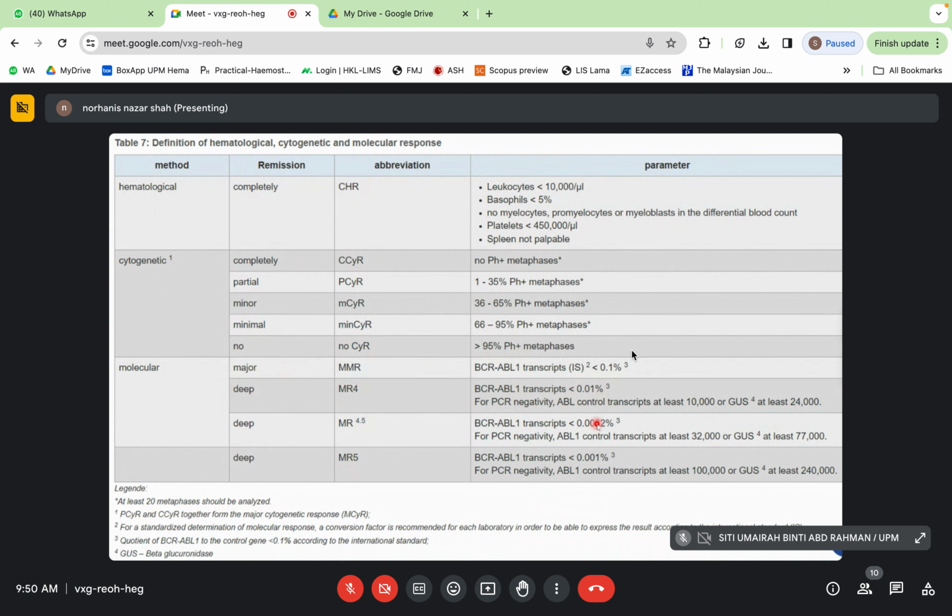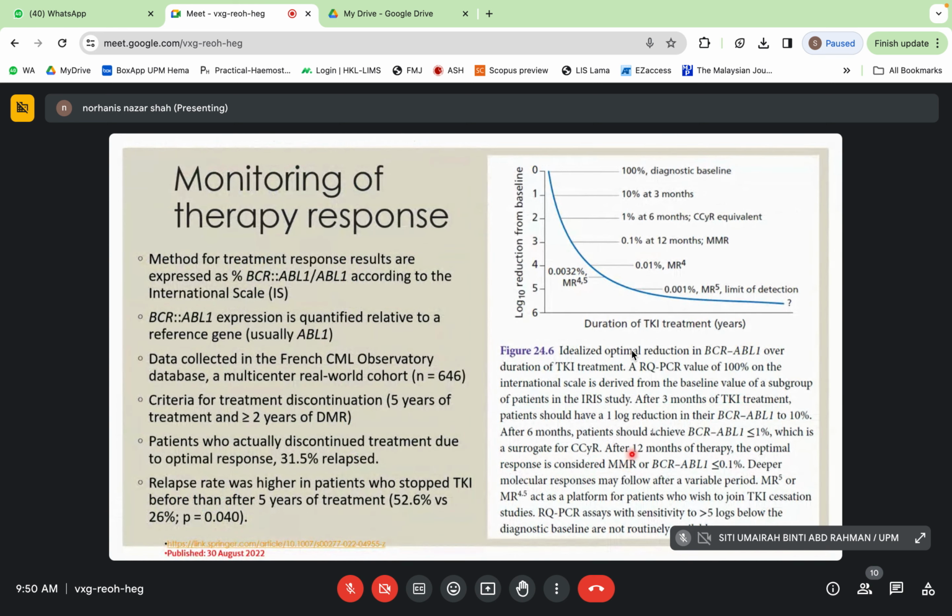Yang ni yang tadi yang kita nampak yang 1 log reduction, 2 log reduction tadi tu. And MR4.5 dan MR5 is 0.001 log reduction lah. Okay. Yang ni yang according to the graph tadi lah. MR4.5 dengan MR5, yang ni yang deep molecular response 0.01 dengan 0.001.